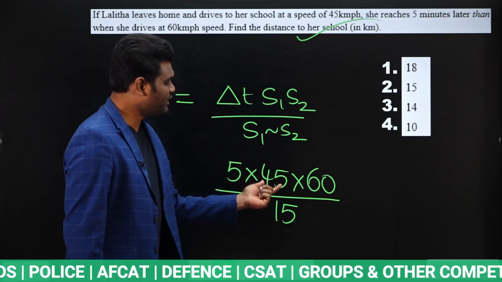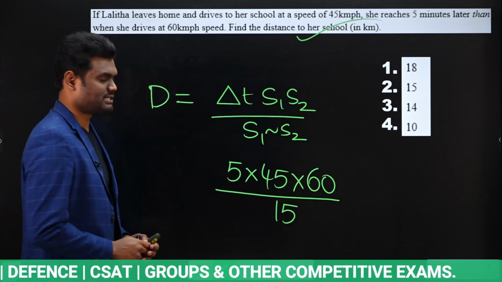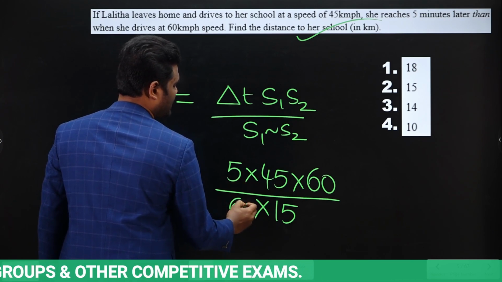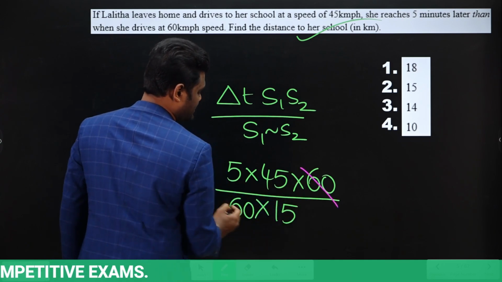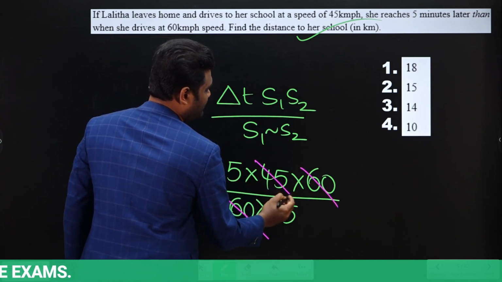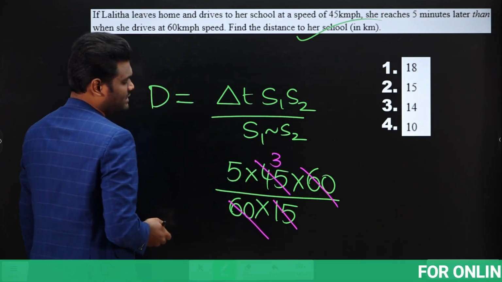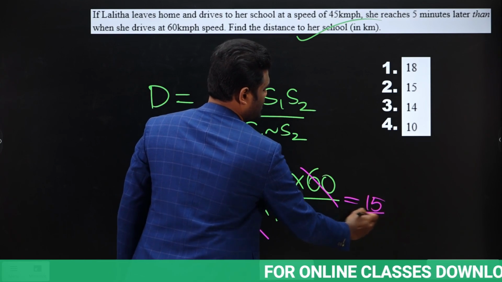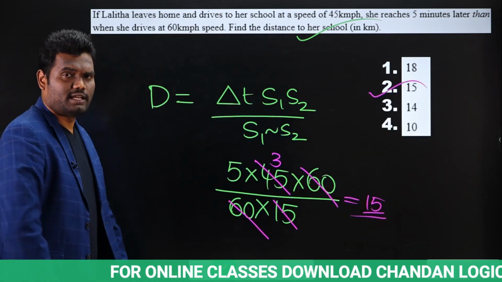One more important thing you have to observe here. The speeds are in terms of kilometer per hour, but time is in terms of minutes. Convert time in terms of hours. To convert time in terms of hours, divide by 60. That's it. Now simplify this. 60 gets cancelled. 45 cancels in 15, how many times? It is going to cancel 3 times. Now 5 times 3, this value will be how much? 15. So distance is how many kilometers? 15 kilometers. Is that clear?